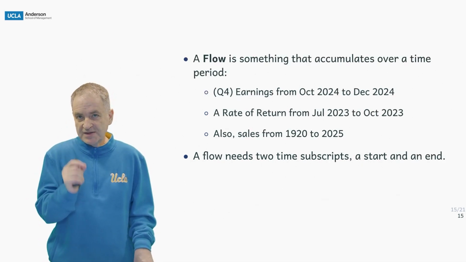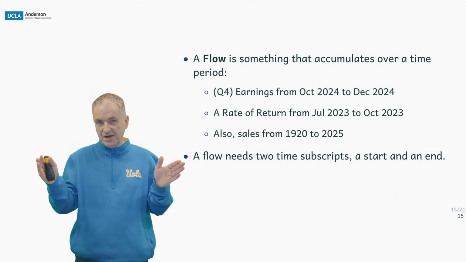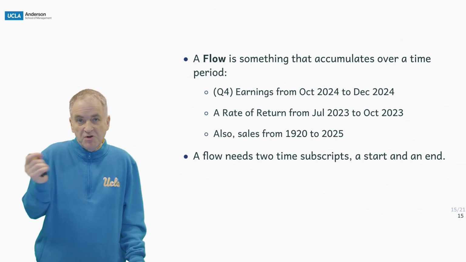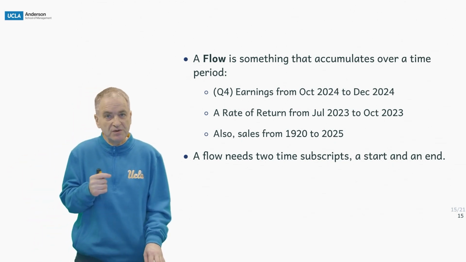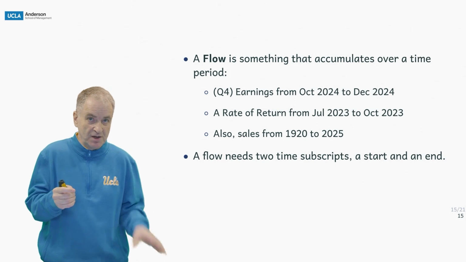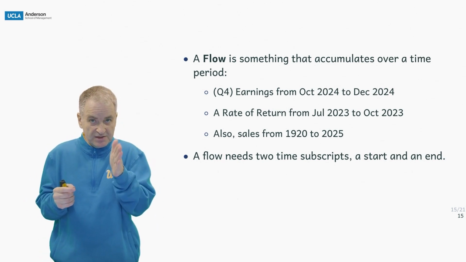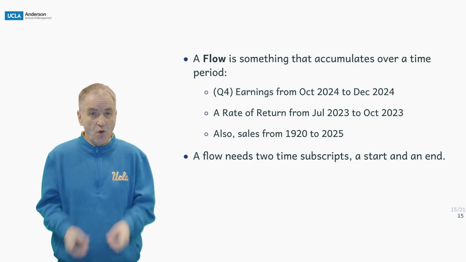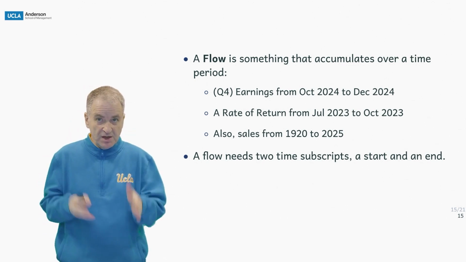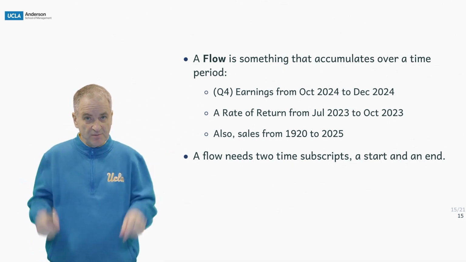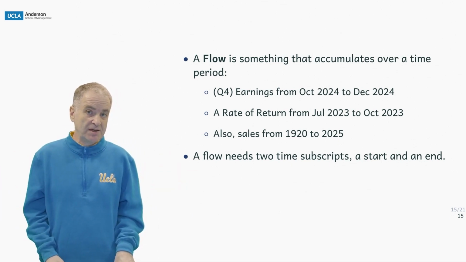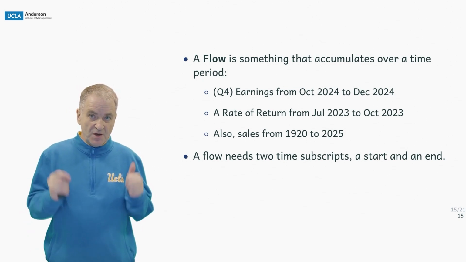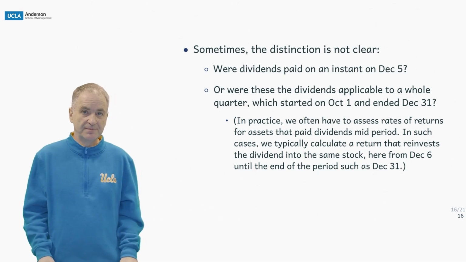A flow is something that happens over a period of time. Usually it accumulates over a period of time. So for example, Q4 earnings from October 2024 to December 2024 requires one time index for October, one for December. So it requires 2 indexes, or a rate of return from July 23 to October 23. It's over a time frame. Or the sales from 1920 to 2025. All flows need 2 time subscripts, one for the start and one for the end.